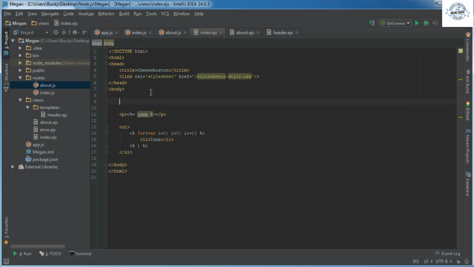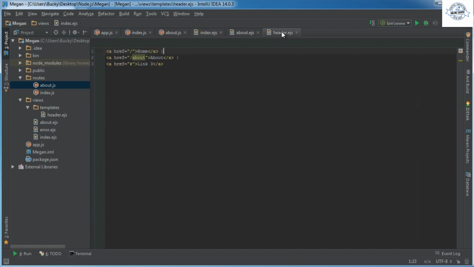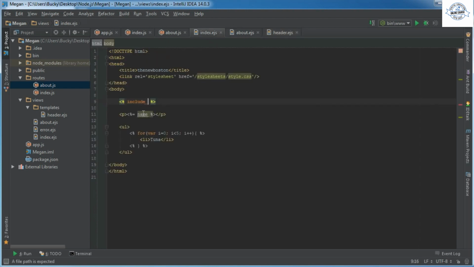The 18th thing we need to do is include it in our index page, on our home page. So anytime we want to include a little bit of JavaScript, already learned how to do that. Just write include, and remember, the location of this, our navigation, is in templates, header.ejs.